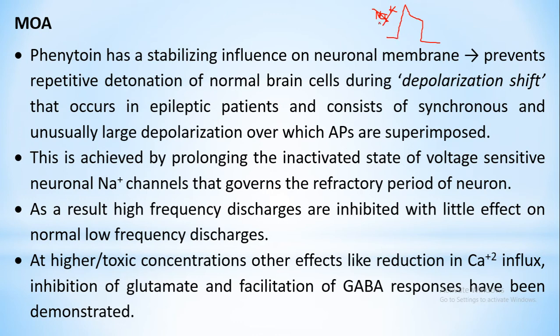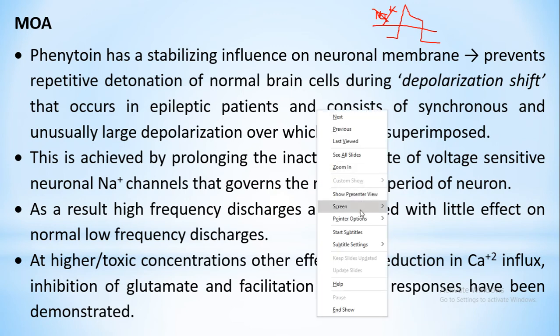So if you all can remember, there is a threshold. Unless and until the potential crosses this threshold, an AP is not generated. So it will result in the suppression of the generation of the action potential. Rather, it will stabilize the neuronal membrane so that the action potentials are not generated. High frequency repetitive firing is mainly affected over here.